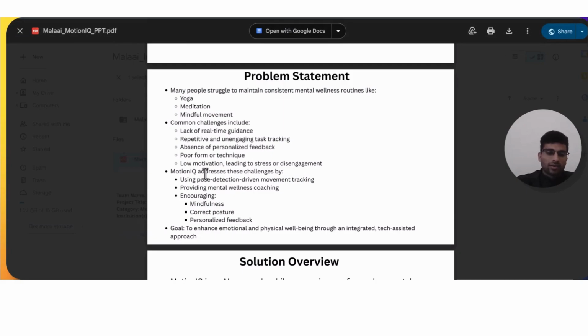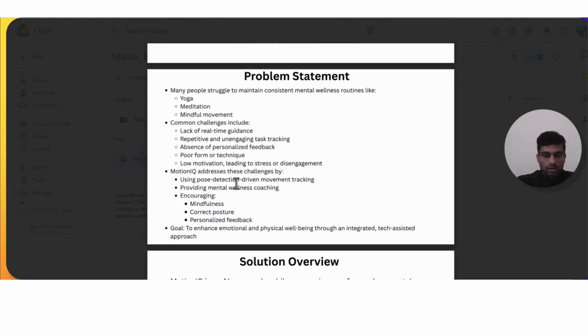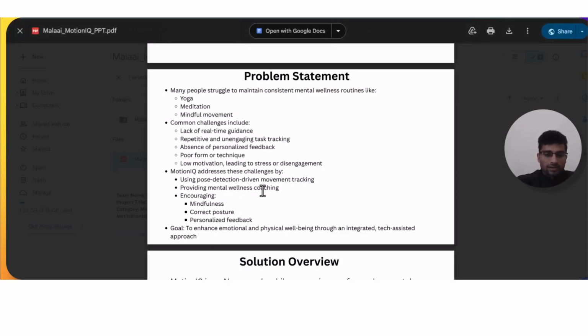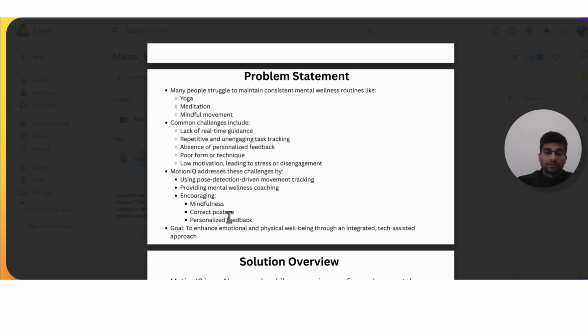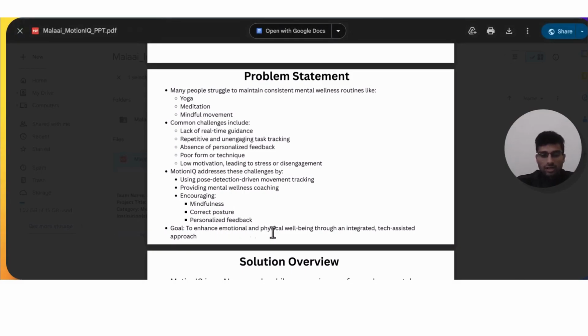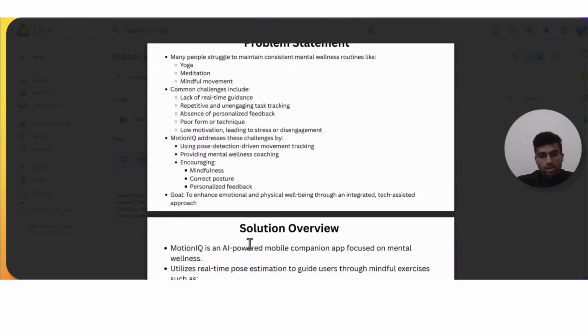Motion IQ addresses these problems. It detects real-time movements and provides mental wellness coaching as well. So it encourages mindfulness and correct posture, and it also gives you personalized feedback at the end of your exercises. Our overall goal is to enhance emotional and physical well-being through an integrated tech-assisted approach.